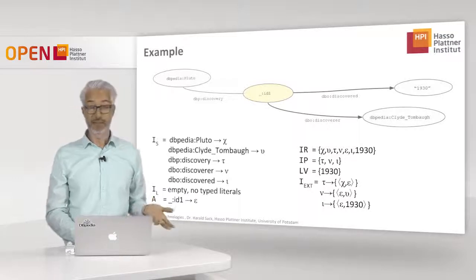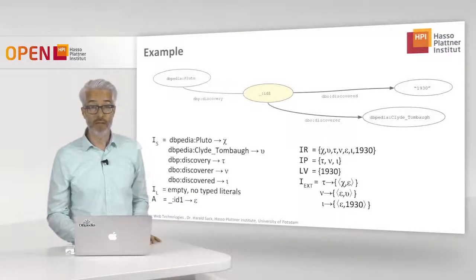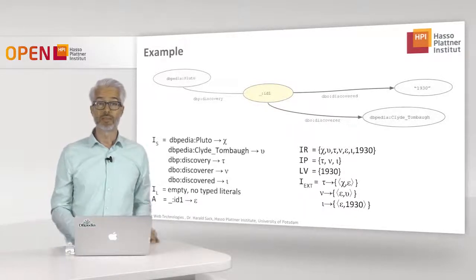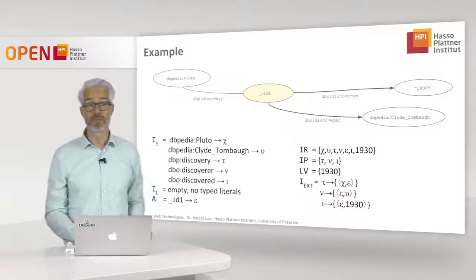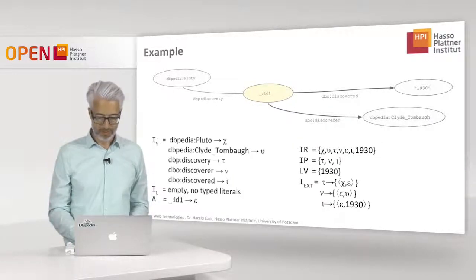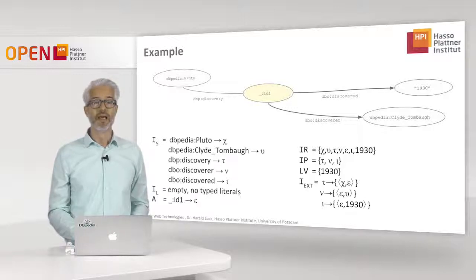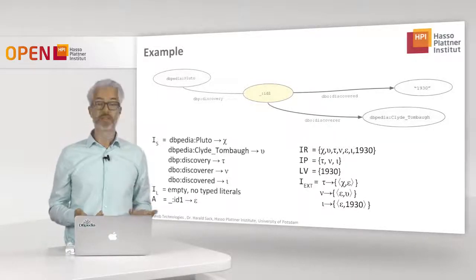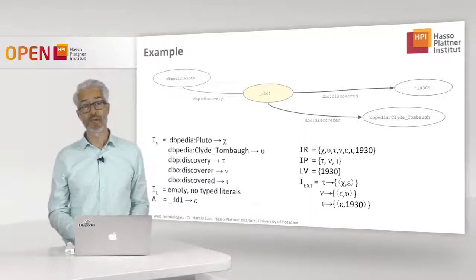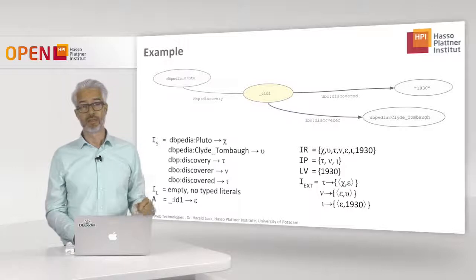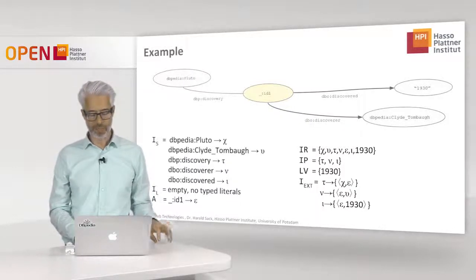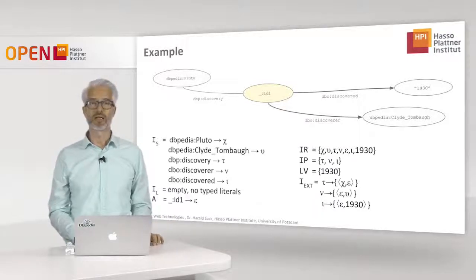Then IL, the mapping function for literals, is empty simply because we have an untyped literal here, and this will usually not map with a special function for typed literals to the set of resources. And then, of course, I also have to define this additional mapping function for blank nodes, which is A, and I say, okay, I map this blank node, which has the reference ID 1, to another element of IR.